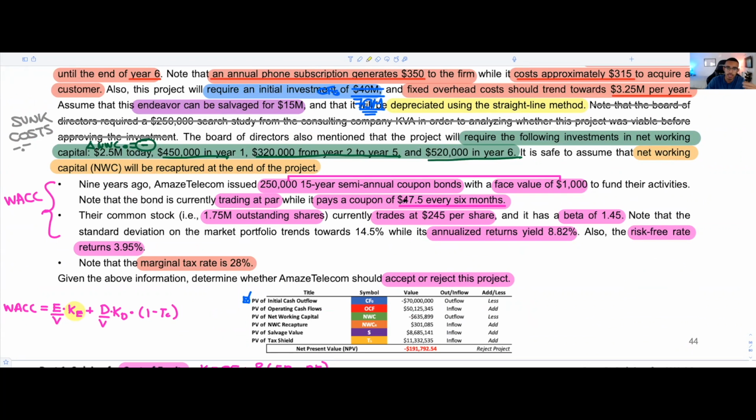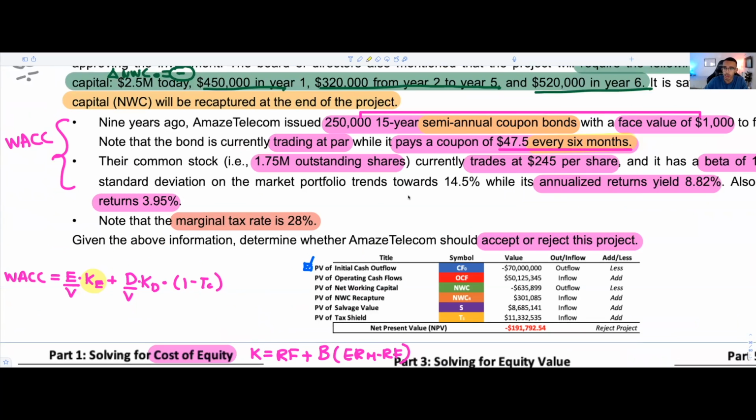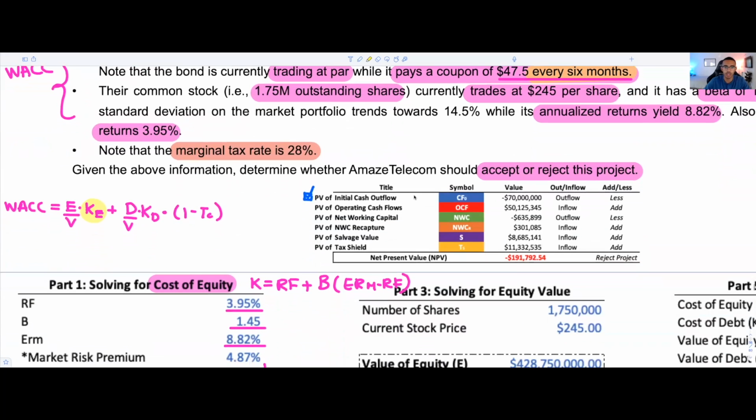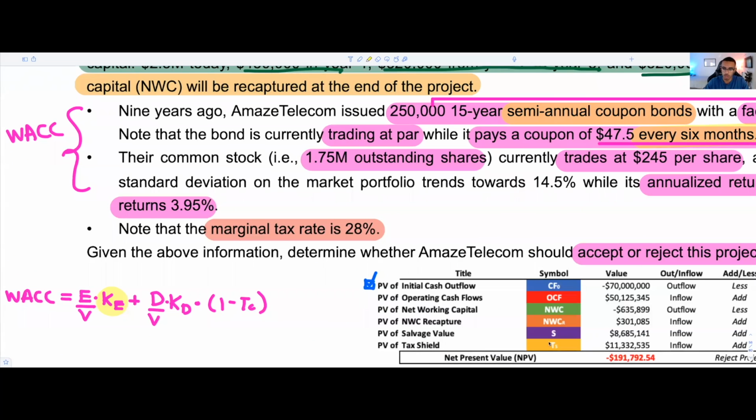pays semi-annual coupon bonds. Essentially it's making payments every 6 months, so there are 2 payments per year, such that we could find our cost of debt by doing a little tour de passe-passe. So how would you find the cost of debt? You would find the cost of debt by simply understanding a few things. And I'll write it on the side here just because I want us to have some space.